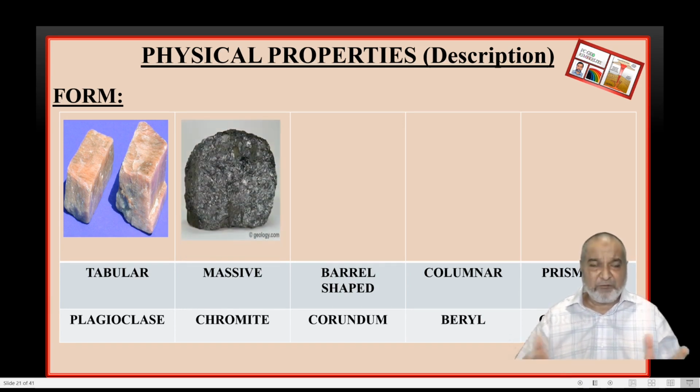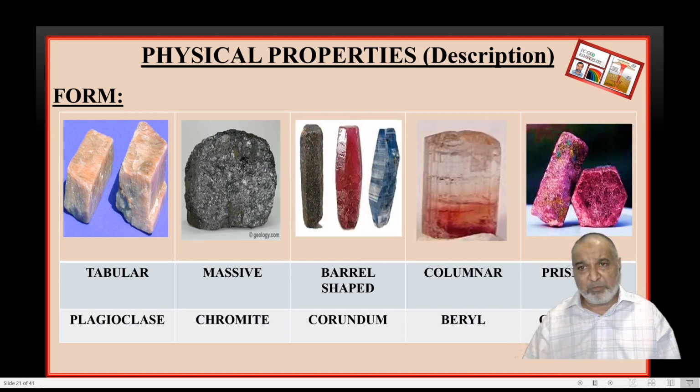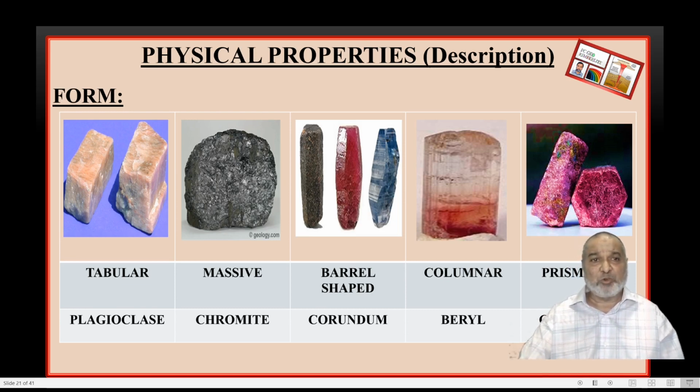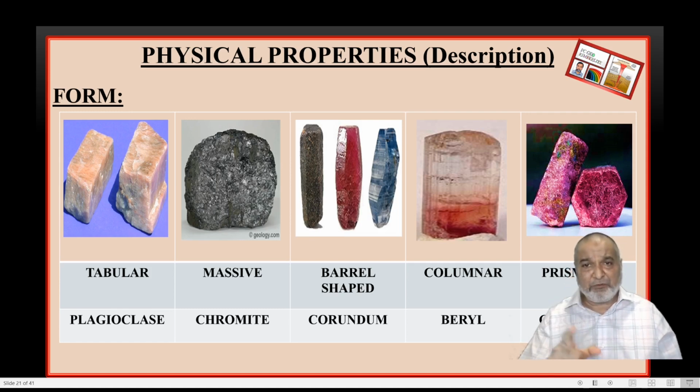The massive one we are given is chromite or olivine, you can make it out over here. Barrel shape form is the corundum, with a six-sided or eight-sided form that you can make out. So here we have tabular form, massive form, barrel shape form, columnar form, and prismatic, where the plagioclase family has been kept over here as the orthoclase.